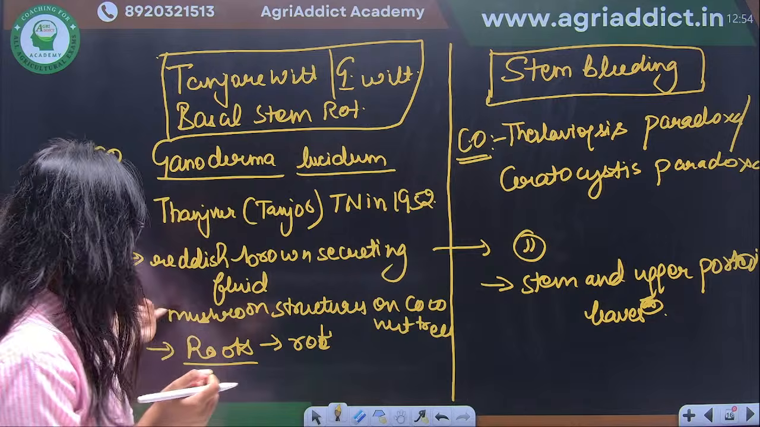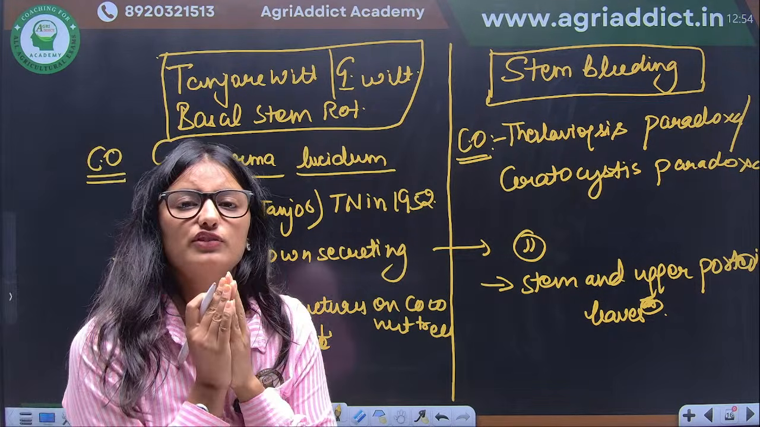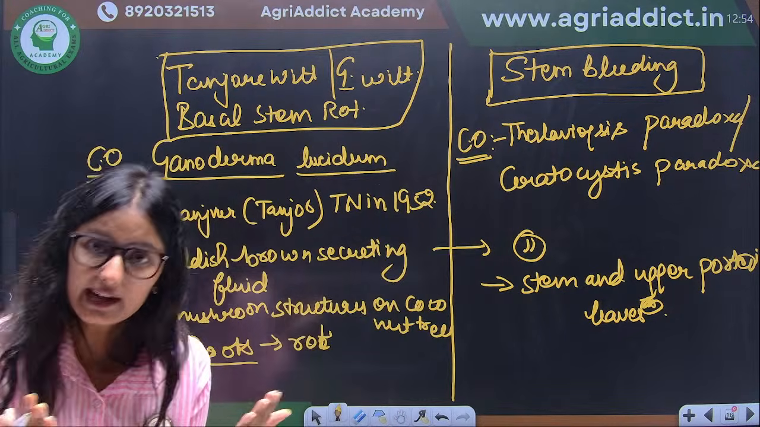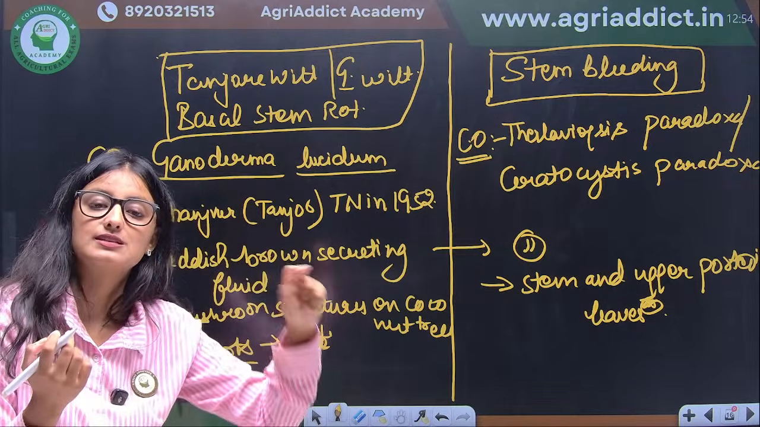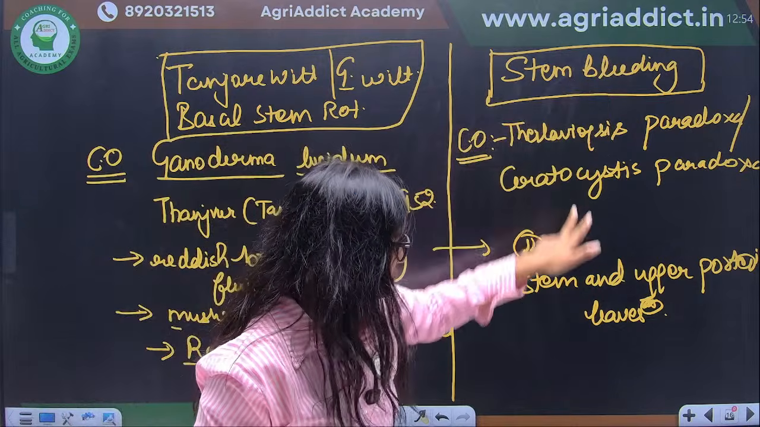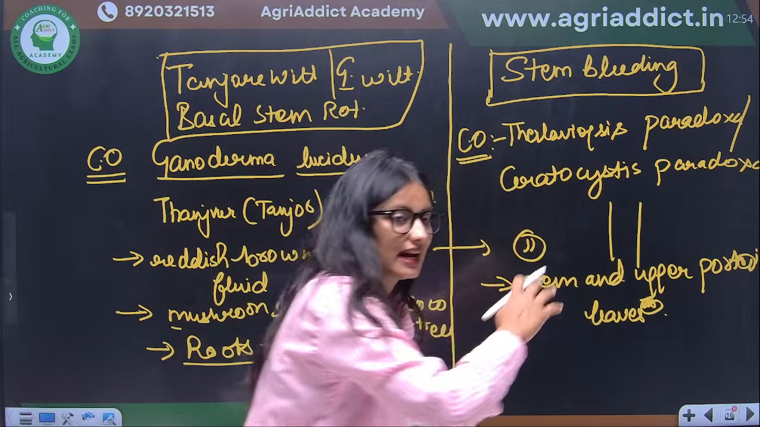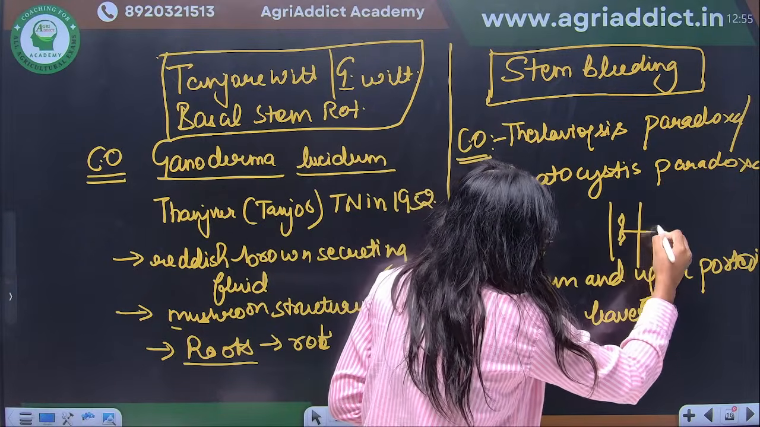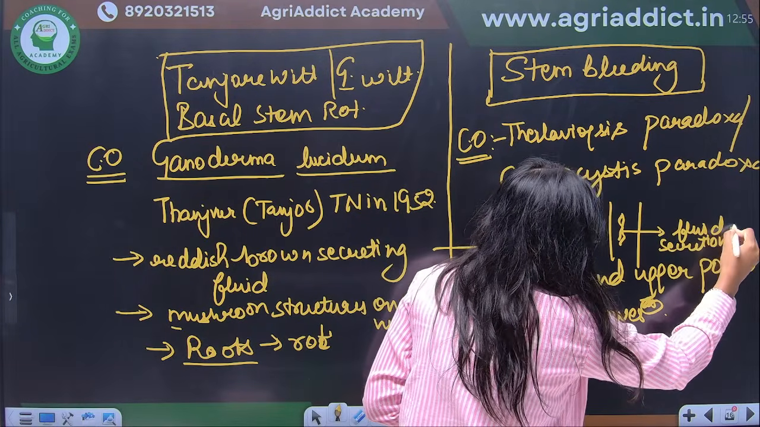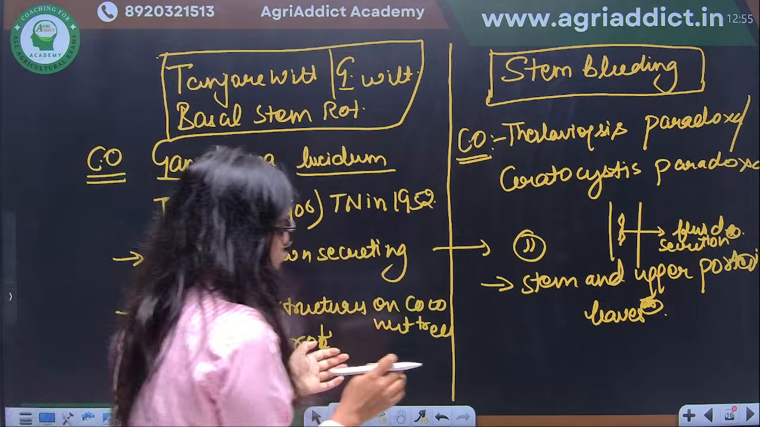These are the major characteristic symptoms. The mushroom structure is the characteristic symptom from which we can distinguish whether it is Tanjore wilt or stem bleeding. Correct? And this reddish brown fluid secretes in both cases. That's why it is called stem bleeding, because there is bleeding of this fluid from the plant. The plant gets dry, and the stem starts secreting fluid. So these are the two important diseases of the coconut.